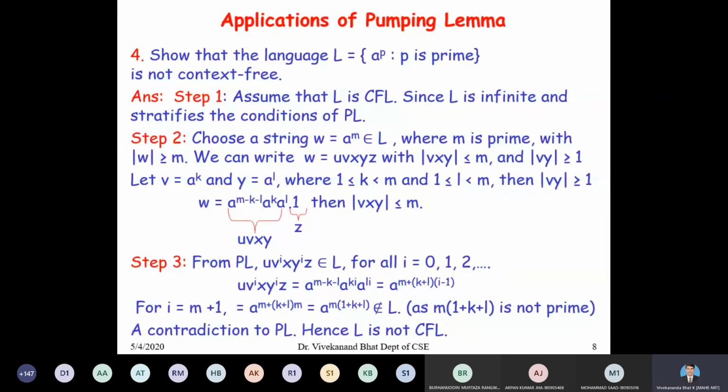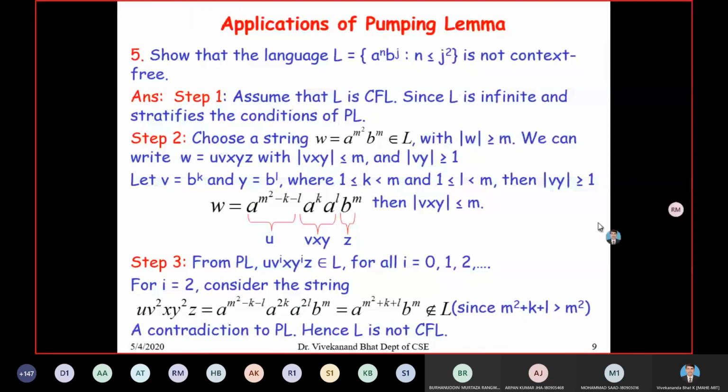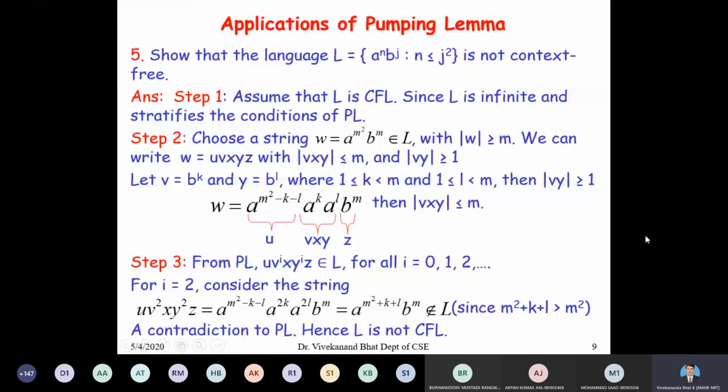So consider the last problem. This problem is very simple. Show that the language L equal to a to the power of n, b to the power of j, such that n is less than or equal to j square, is not context free. Step 1 is simple. Again, we are proving this by contradiction. Suppose L is a context free language, then L is infinite and satisfies the conditions of the pumping lemma.